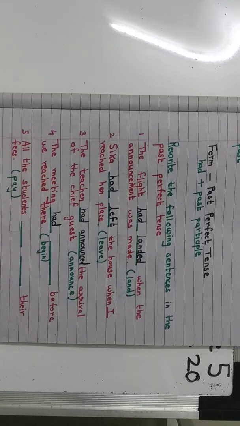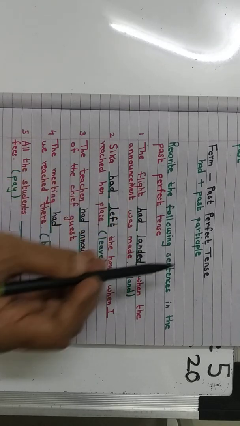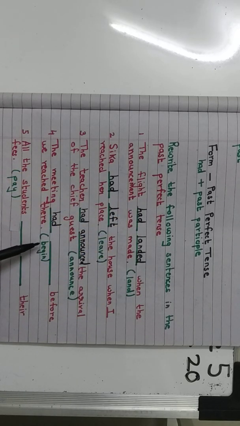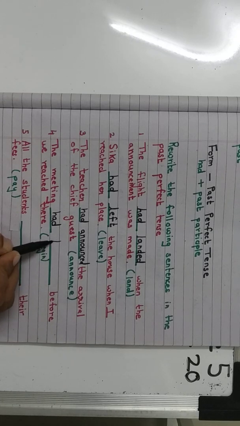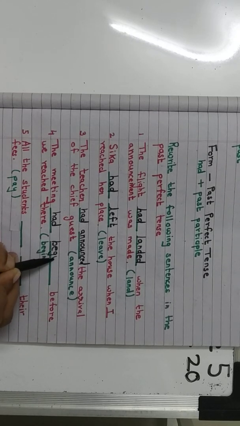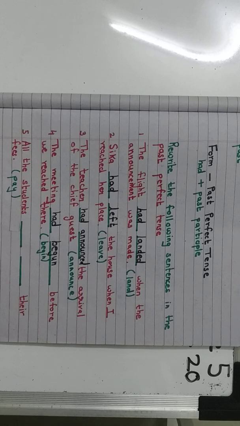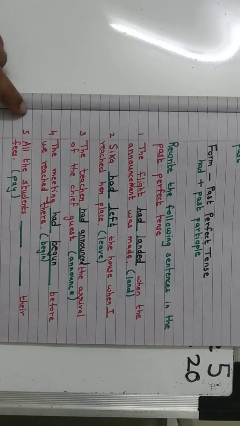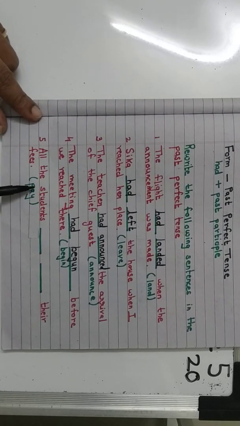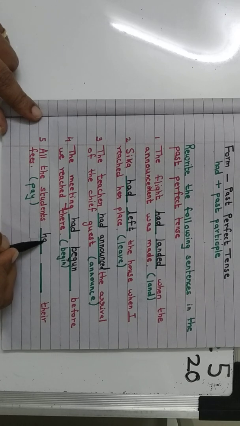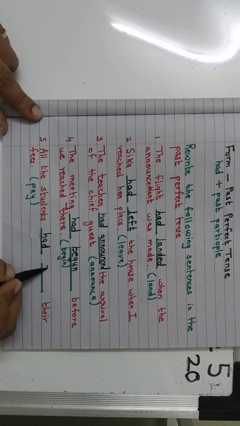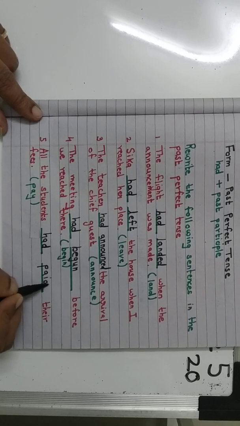Simple past tense is what? Began. Now, for the past participle, begin will become begun. B-E-G-U-N. Begun is the past participle used in the perfect tense. Right? Now, all the students dash their fees. Had paid. P-A-I-D.